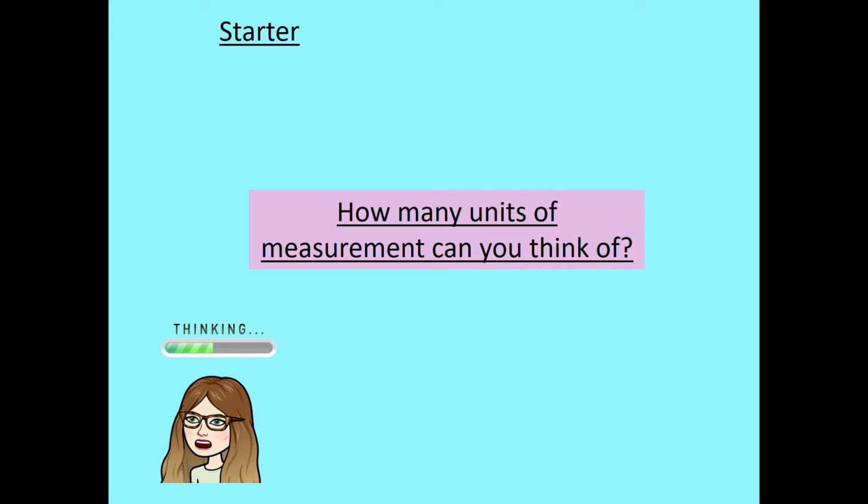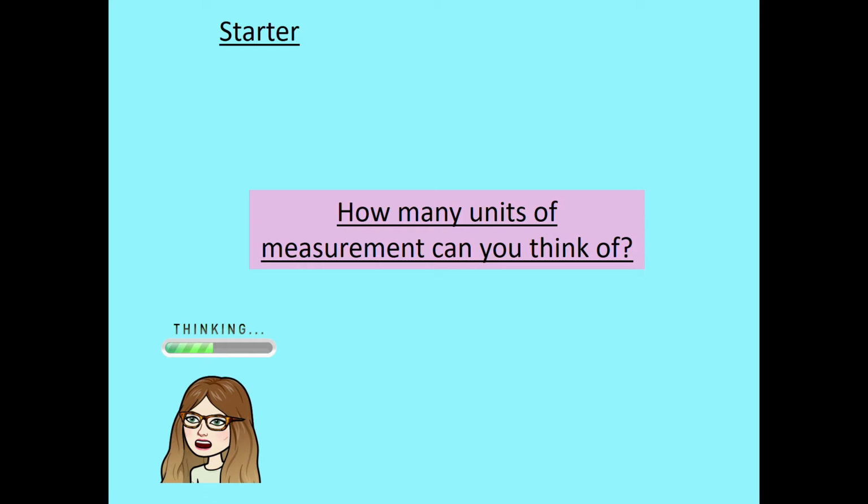What we want to be thinking about is what we can measure. So we can measure length, we can measure mass, and we can measure volume. These have different names. So length we might be measuring in centimetres or metres, kilometres. Some people measure in miles and feet and inches as well. They're called imperial units of measurement. We're looking at them later.